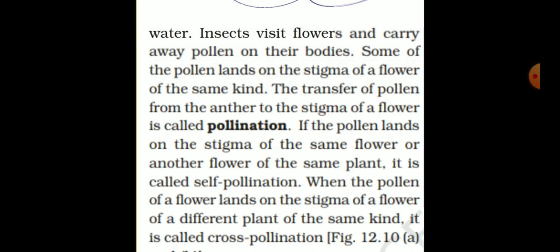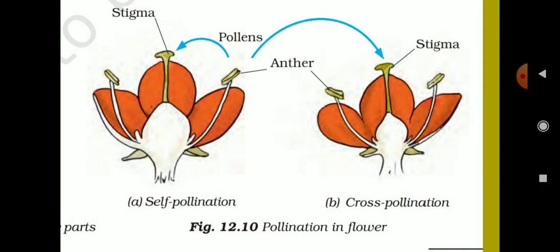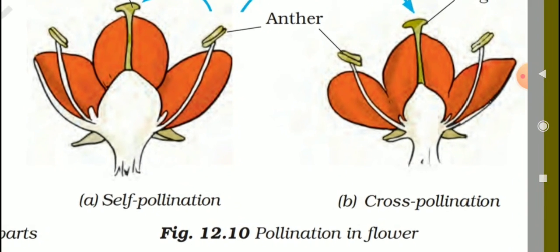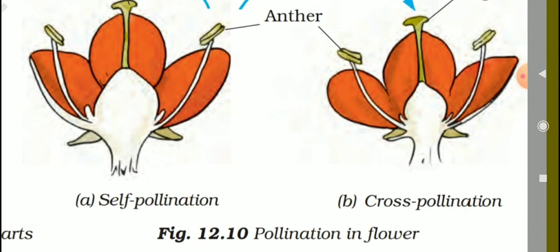Listen, what is meant by pollination? What is the difference between self-pollination and cross-pollination? So all of you should bracket the answer, students. It is an important question, self-pollination and cross-pollination. Then listen, all of you see this picture, students.